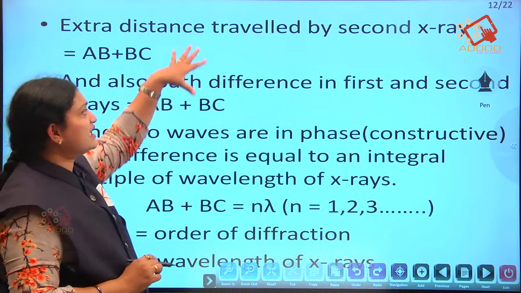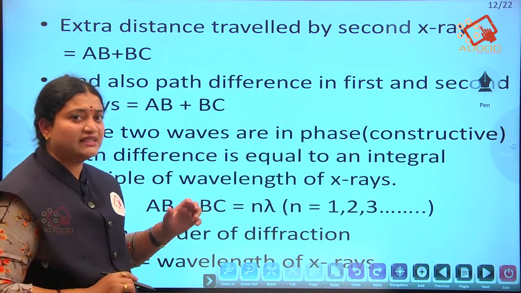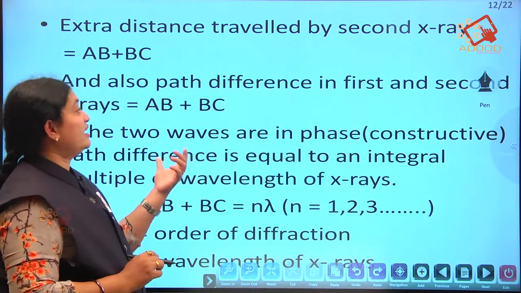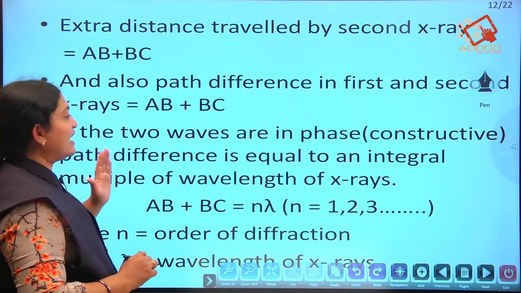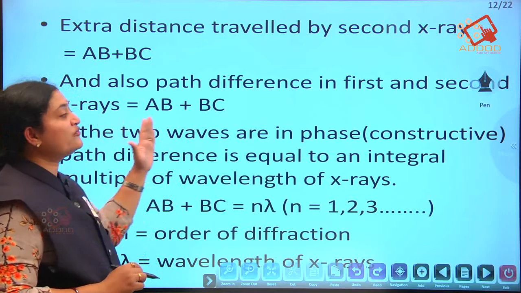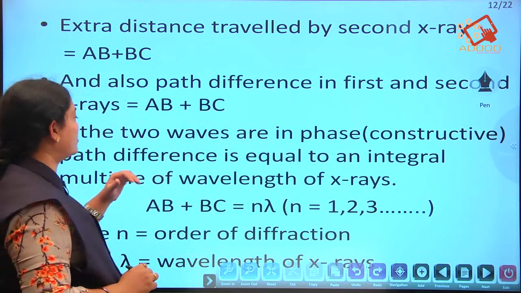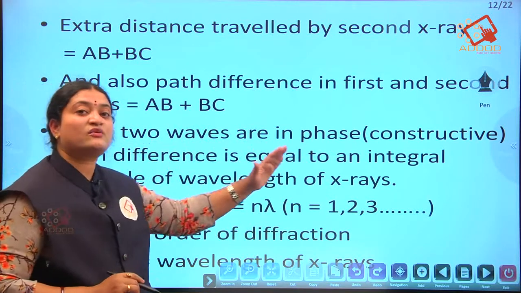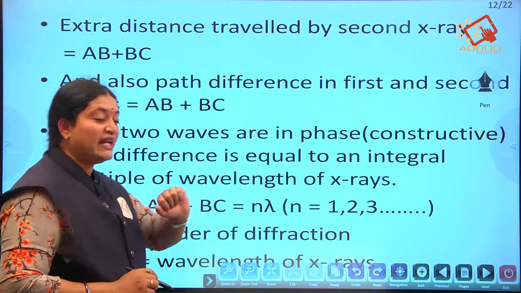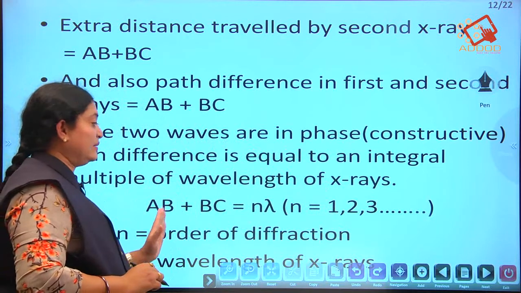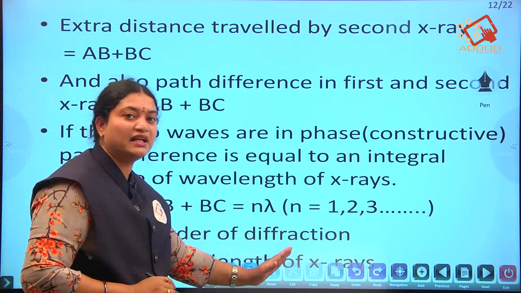Okay, so you can see that both are the same. The path difference and the extra distance traveled by them is taken as AB plus BC. Now, as we know that the two waves are in phase, that is, constructive waves, the path difference is equal to an integral multiple of the wavelength of the X-ray, which is given as AB plus BC equals n lambda.